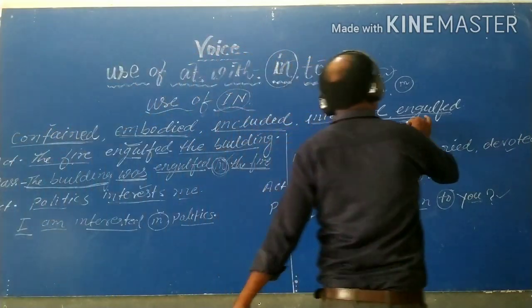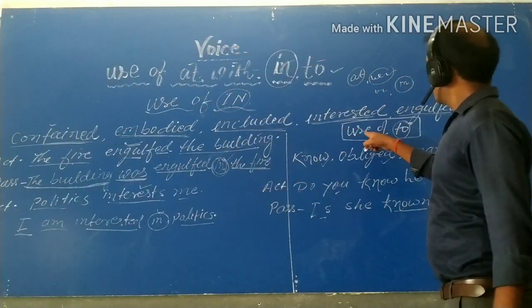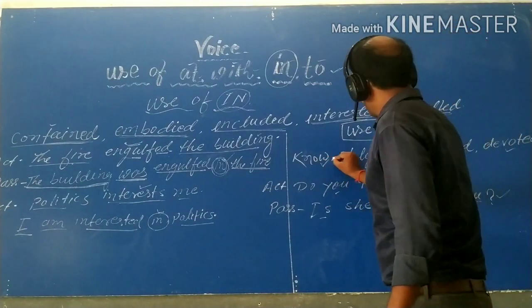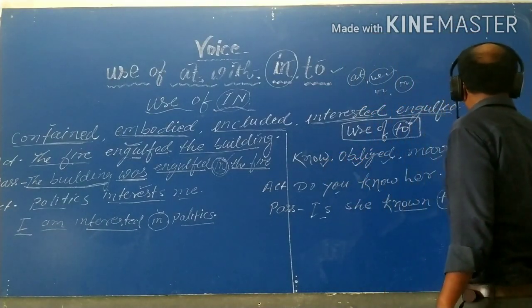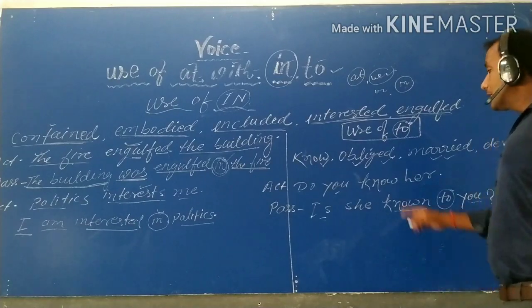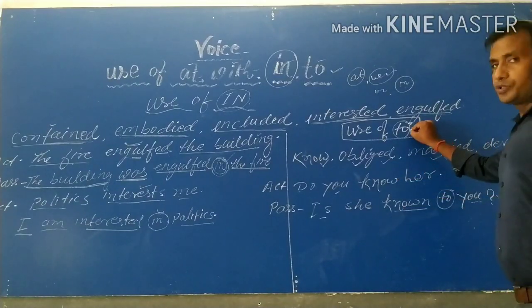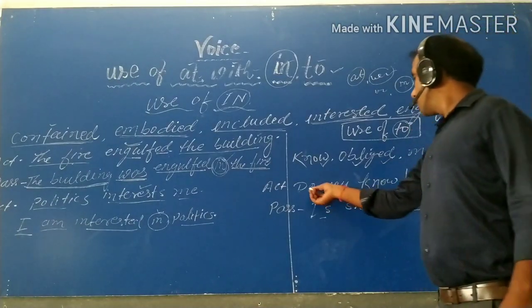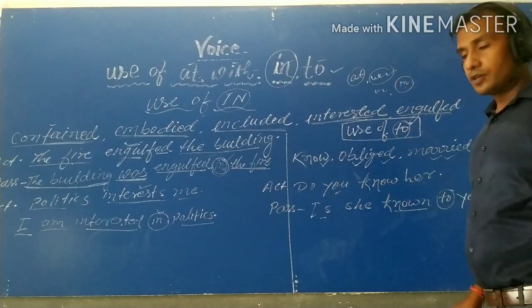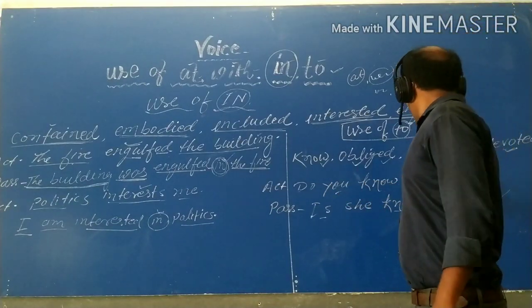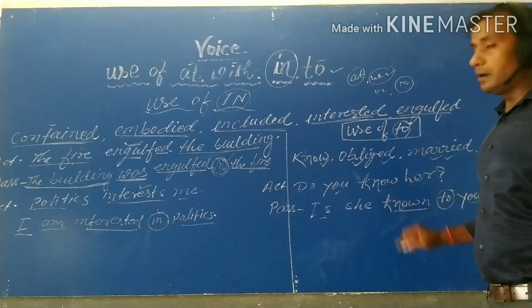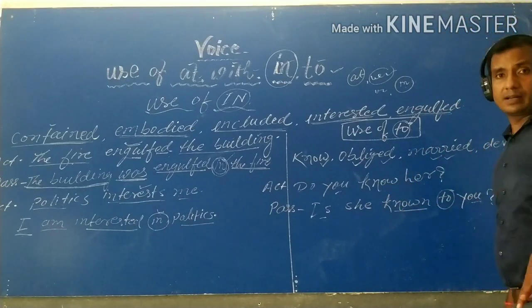Here, the use of to with known, obliged, married, and neighborhood. With these words, to is used. For example, do you know her? Do you know her? Then this sentence is in present indefinite.